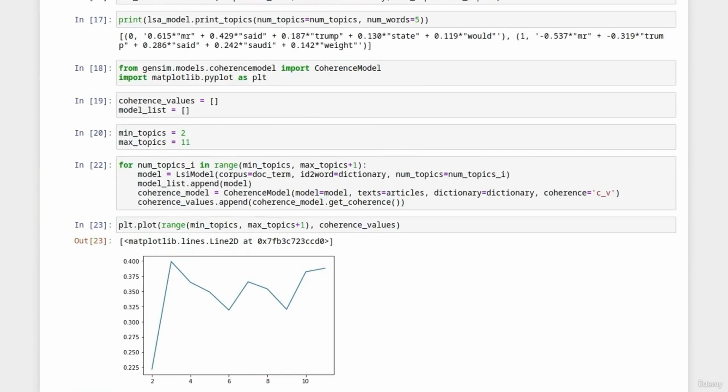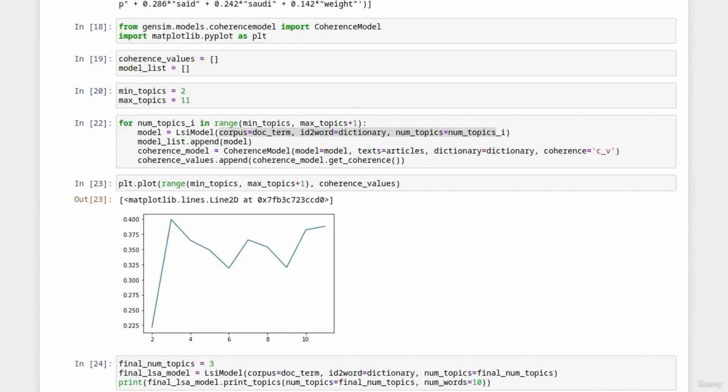So we do plt.plot, and then on our x-axis we're having a range from the minimum topics to the maximum topics plus 1. And then on the y-axis is the coherence scores. We're looking for a high coherence score, so when we plot this figure, we can see that the highest value for the coherence score is when we have 3 topics. We can then create our final model using 3 topics. So we create our final num topics, which is 3, and then we just create another LSI model using this final num topics. We can then print out our results and inspect how the different words for each of the topics comes out.